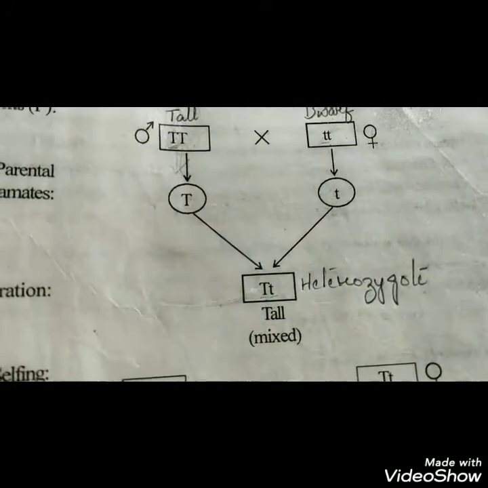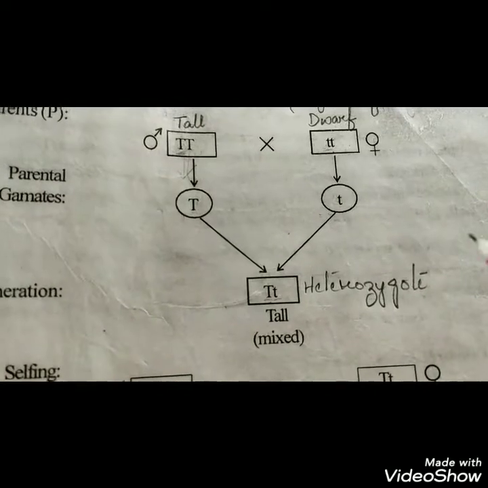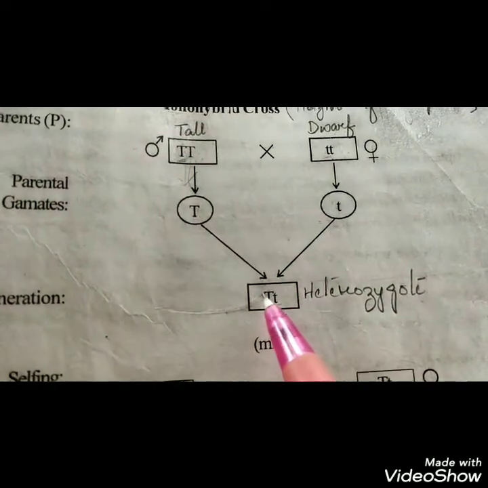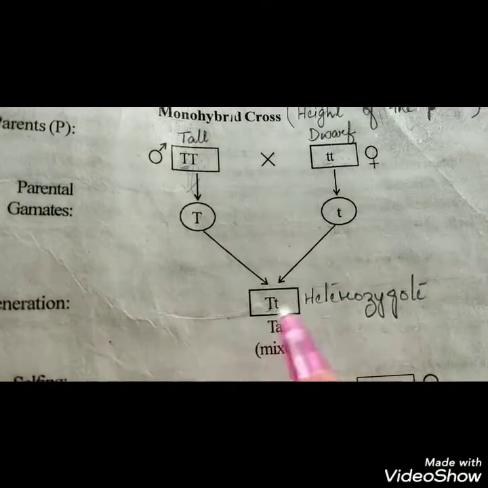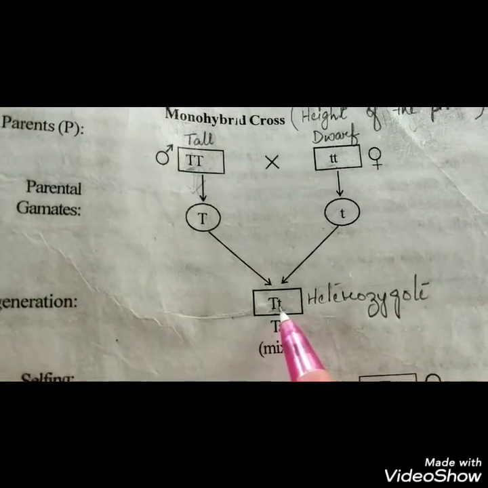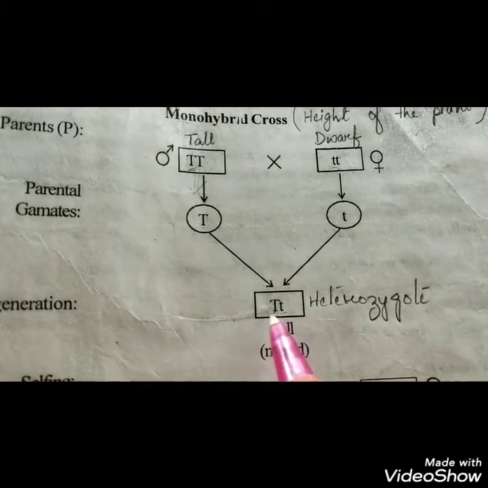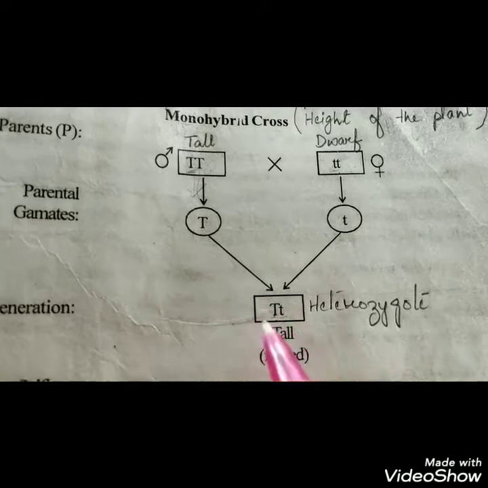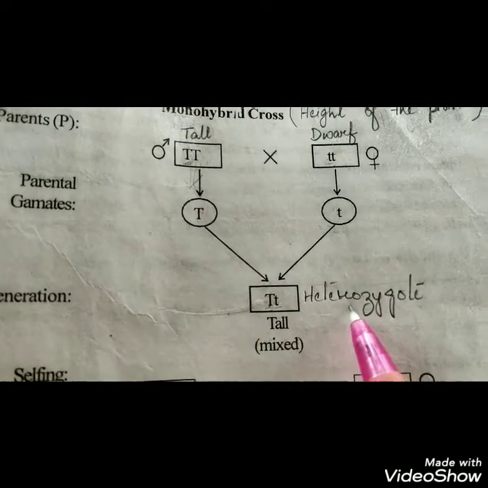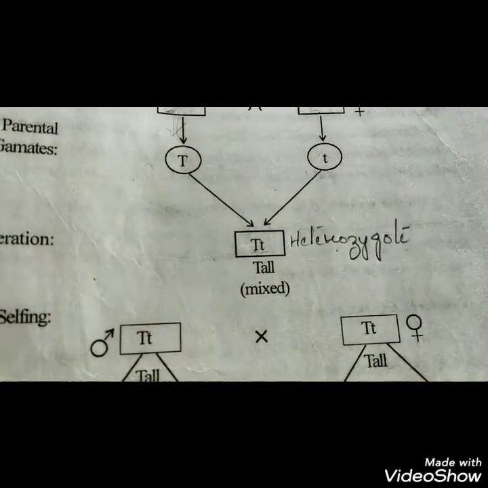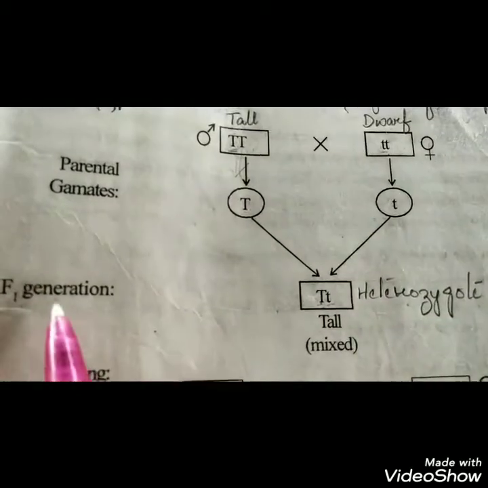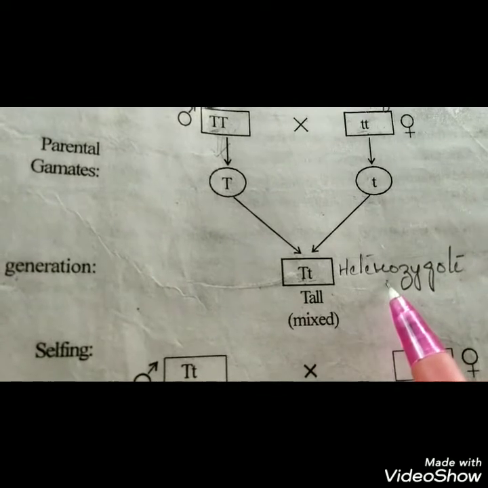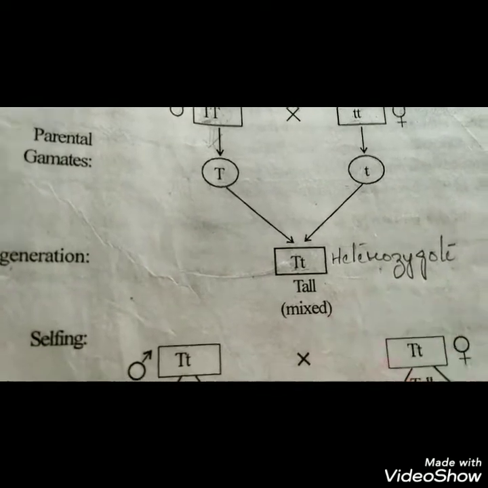What is meant by heterozygote? Heterozygote is the individual having two different genes. Here, a capital T gene is present and a small t gene is present. This type of individual is called the heterozygote, and all the plants which are found in the F1 generation are tall and they are heterozygote individuals.